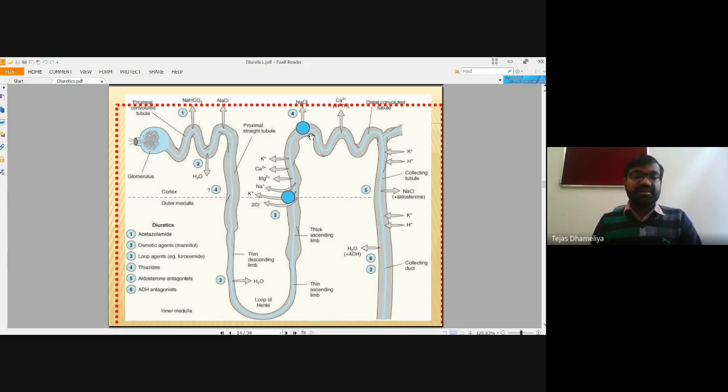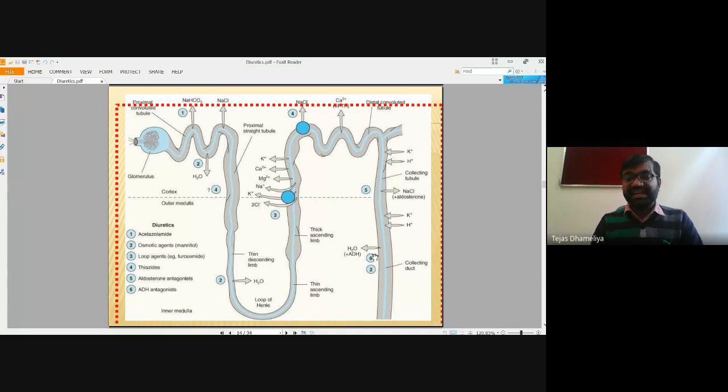The other potassium sparing diuretics, aldosterone antagonists, number 5 labeled over here, act at the portion of the collecting tubule or collecting duct. Aldosterone antagonist number 6 is known for reabsorption of water, which generally occurs at this point, and they show their mode of action.